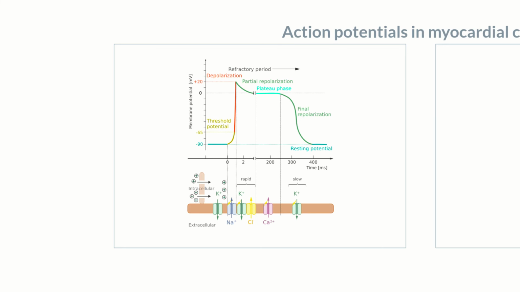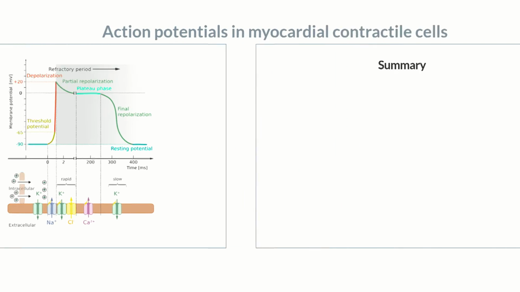In cardiomyocytes, afterhyperpolarization doesn't occur, similar to skeletal muscle cells. Instead, a long refractory period ensures the correct functioning of myocardial contractile cells. The absolute refractory period, during which sodium channels are inactive, lasts until the end of the plateau phase. During final cell repolarization, the voltage-dependent sodium channels return to their active state. However, they're only completely activatable once the resting potential is re-established.